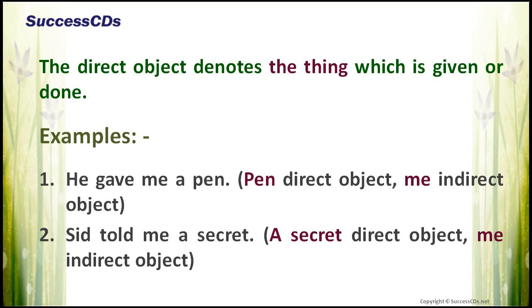Look at these examples. He gave me a pen. Pen here is the direct object. Me denotes the person. It is an indirect object. Sid told me a secret. A secret is the direct object here and me is an indirect object.